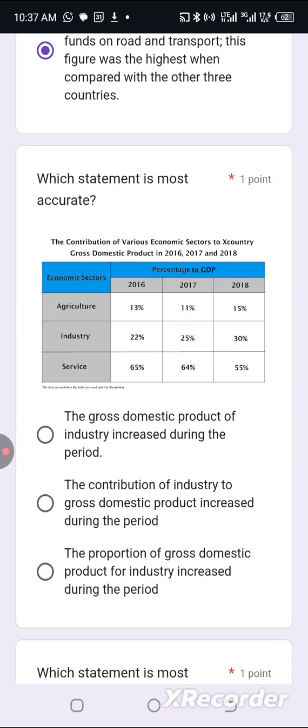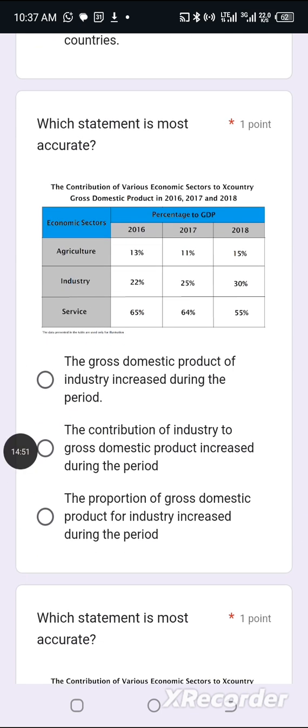So we have a table here. Which statement is the most accurate? The gross domestic product of industry increased. No, this is a poor interpretation of gross domestic product. Gross domestic product basically refers to the sum total of what a country produces.